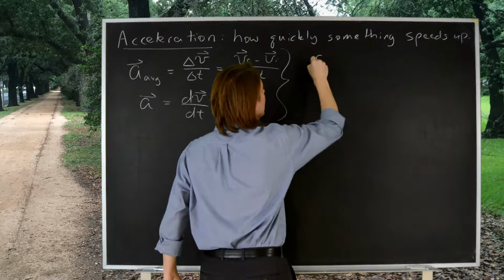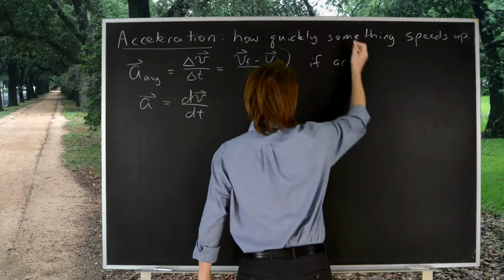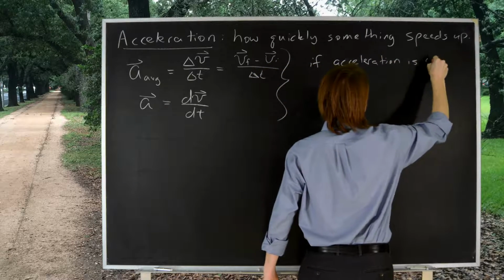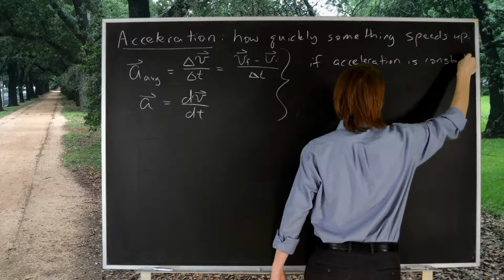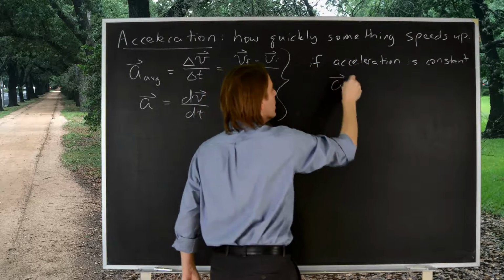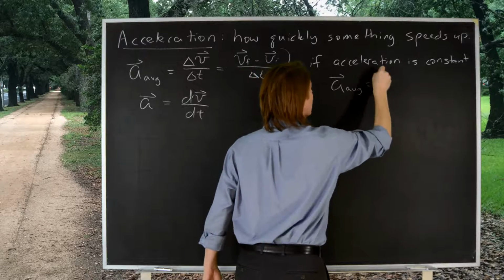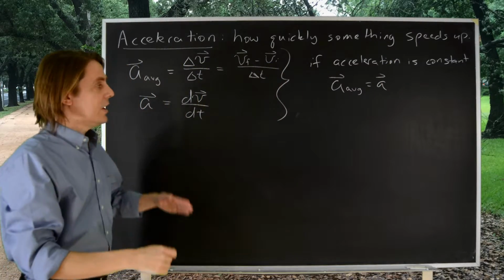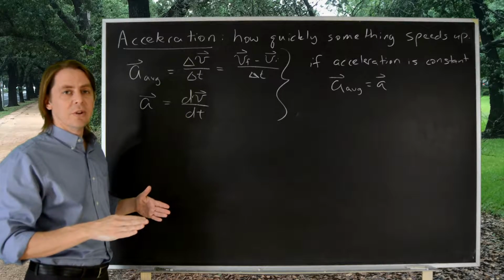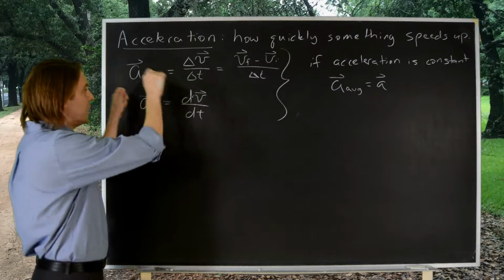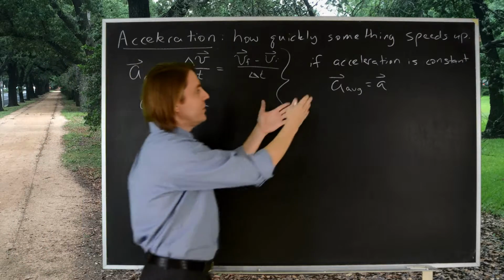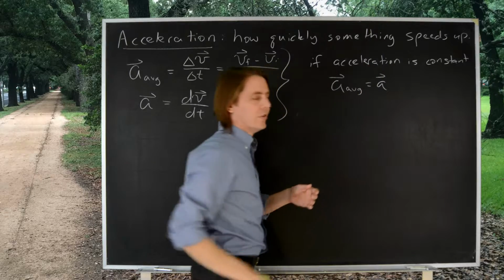If the acceleration is constant, then you have the case where the average equals the instantaneous. Just like earlier when we had uniform motion, we called it uniform if the velocity was constant. In that case, if you had some interval and got the average velocity or you got the instantaneous velocity, they were always the same. Well, they're always the same here as well if the acceleration is constant.